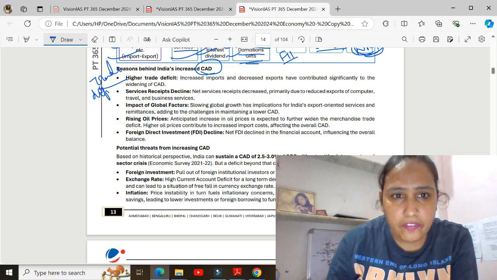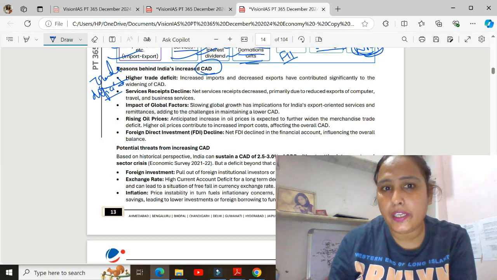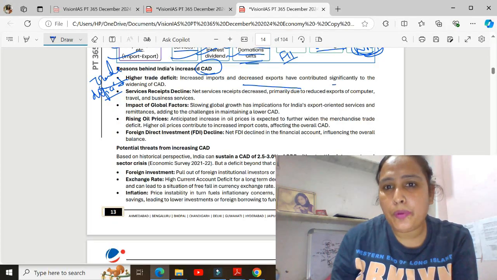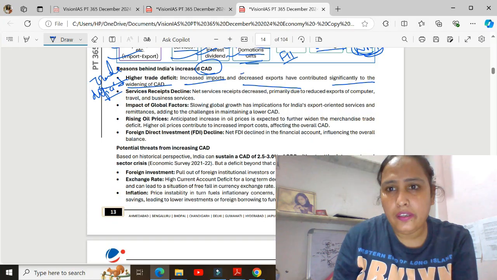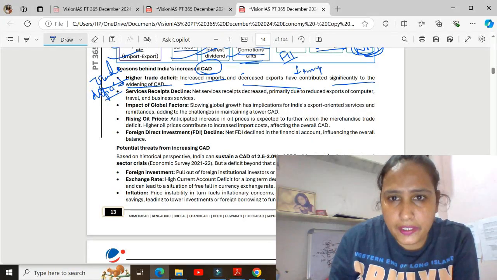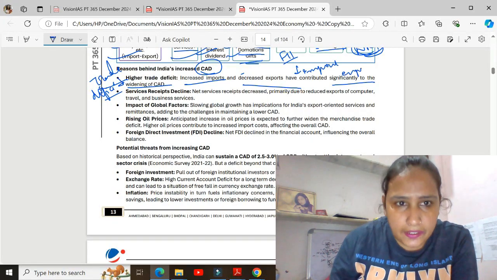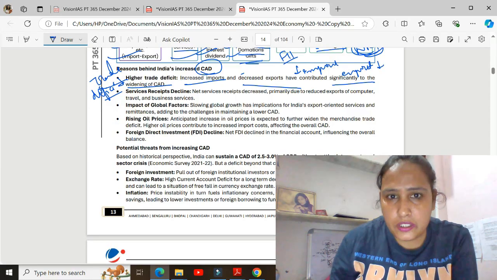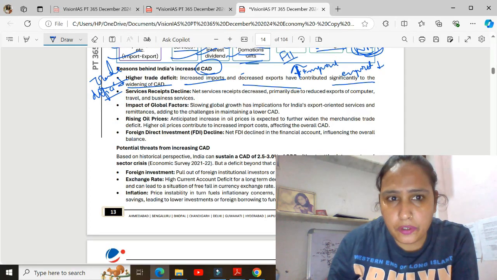Okay, so the reasons behind the increasing current account deficit. First is the higher trade deficit. Presently, India is facing a higher trade deficit. Our exports are decreasing, which has contributed significantly to the widening of the gap, because our imports are increasing but our exports are decreasing.